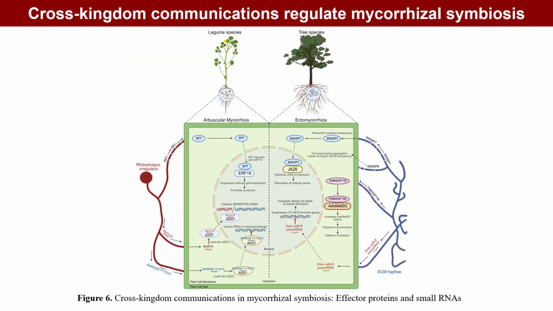Cross-kingdom communication occurs via effectors and small RNAs. AM fungal SP7 and ECM effectors suppress defense or GA signaling. Fungal sRNAs enter plant cells to cleave immune mRNAs. This multi-level suppression precisely tunes immunity to establish mycorrhizal symbiosis.